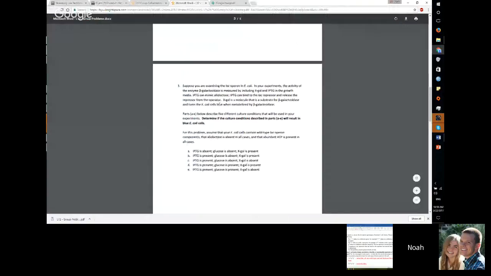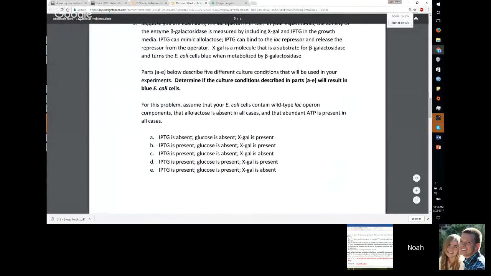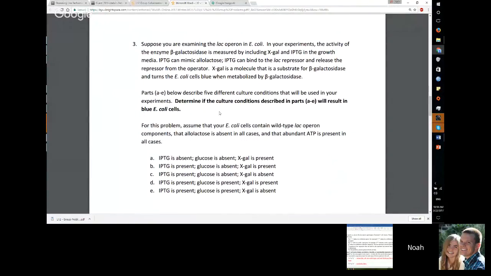Cool. So for number 3, it says, suppose you are examining a lac operon in E. coli, and your experimental activity of the enzyme beta-galactosidase is measured by including X-gal and IPTG in the growth media. IPTG can mimic allolactose, and IPTG can bind to the lac repressor and release the repressor from the operator.